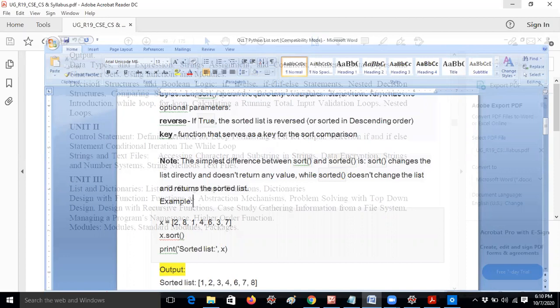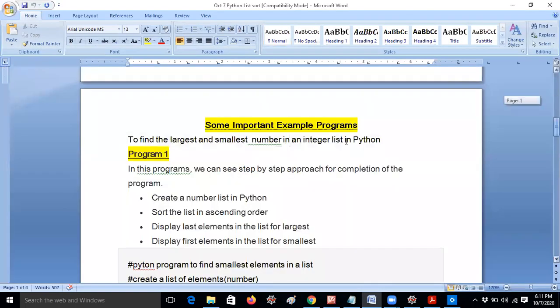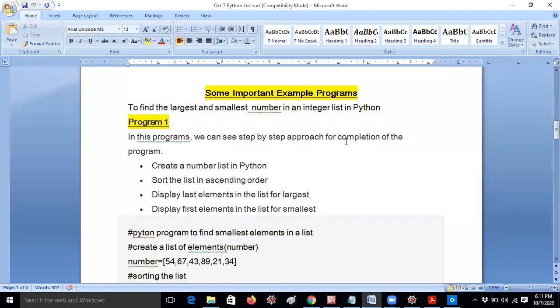Now I will tell some important example programs from the interview point of view. Listen, guys, I will cover up to 6:30, up to 6:40 I think, because I logged in 10 minutes late, so I will take an extra 10 minutes, please.